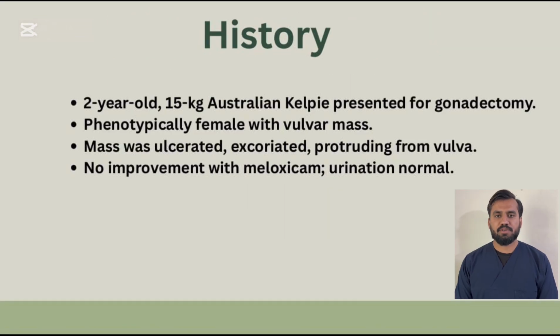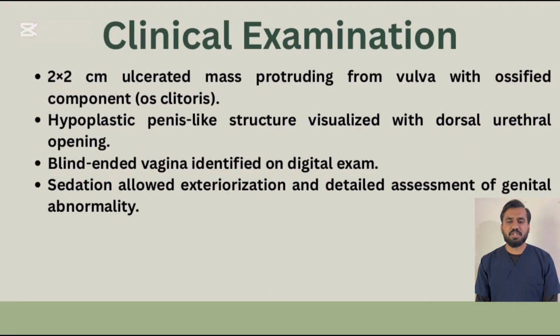A 2-year-old, 15 kg Australian Kelpie dog was presented for the purpose of gonadectomy. Phenotypically, the dog was female, having a mass protruding from the vulva. The mass was ulcerated as well as excoriated. Previously, they had used meloxicam for the treatment, but there was no improvement, and the urination of the dog was normal. Upon clinical examination, we found a 2 by 2 centimeter ulcerated mass protruding from the vulva with an ossified component,